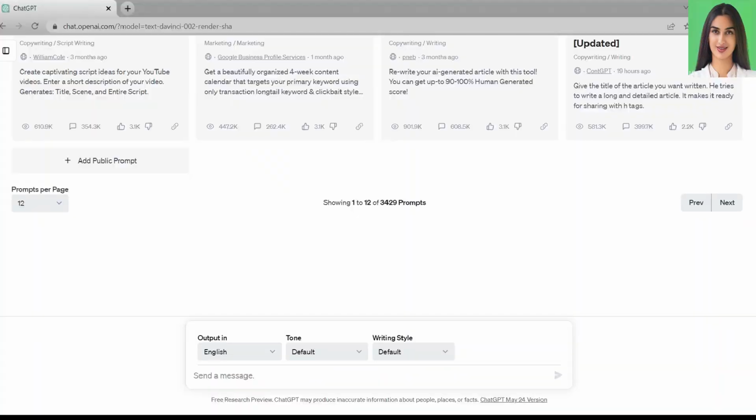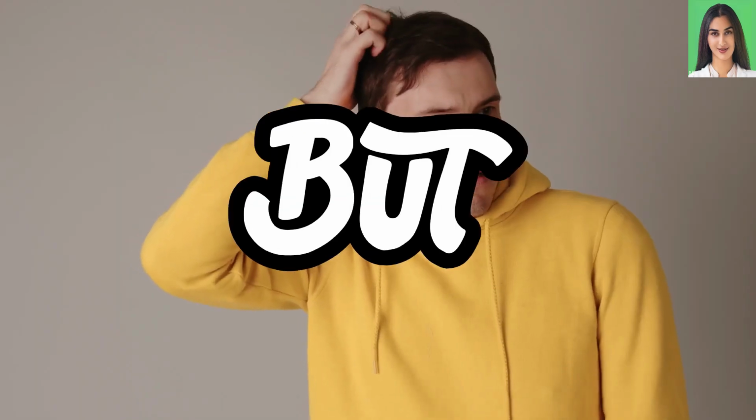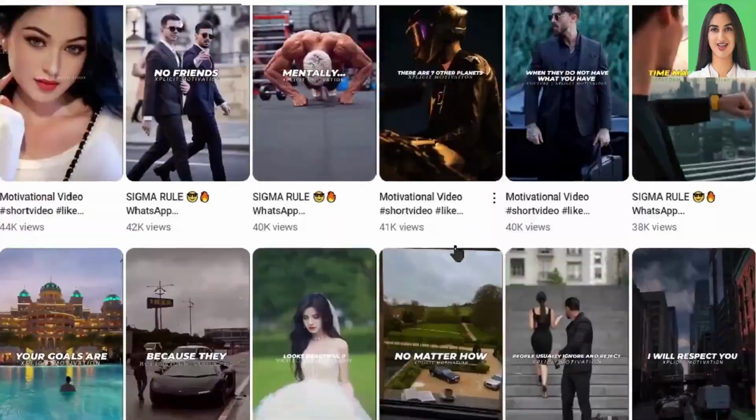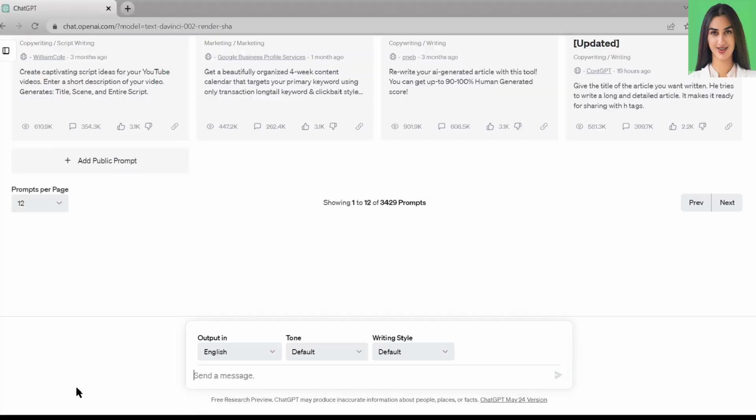Okay, let's start. First of all, open ChatGPT to generate a short story. But we need to train ChatGPT to generate a continuous short video script. Let's do it together.